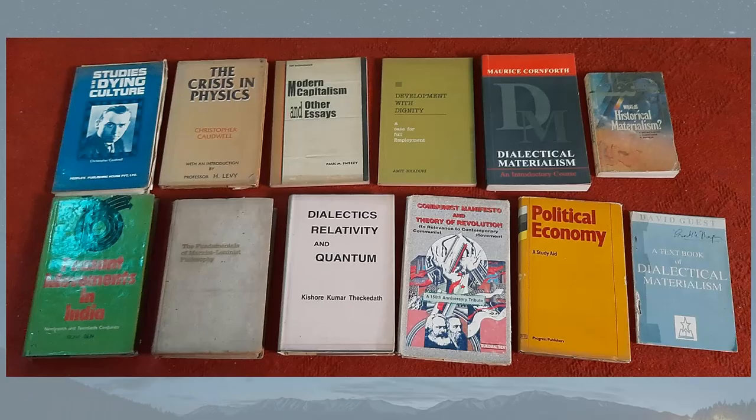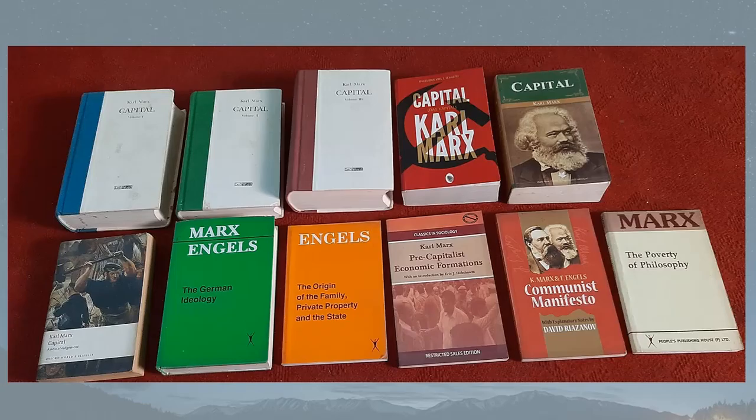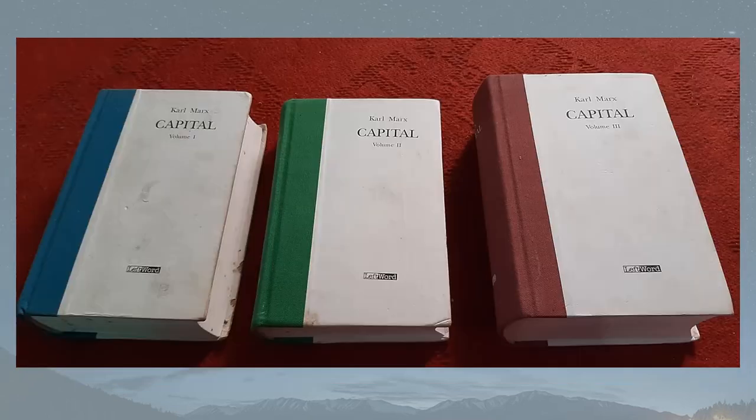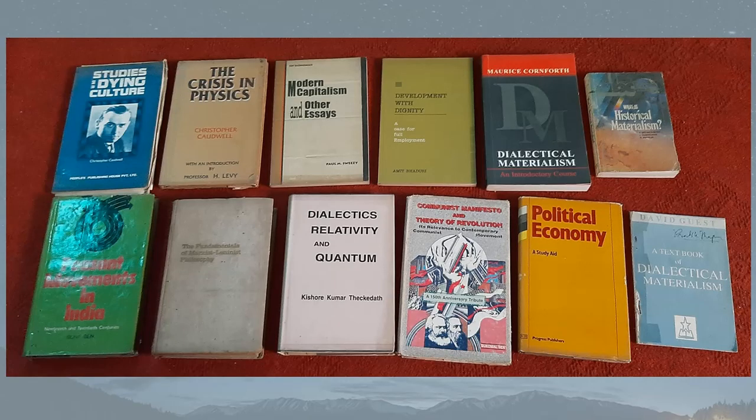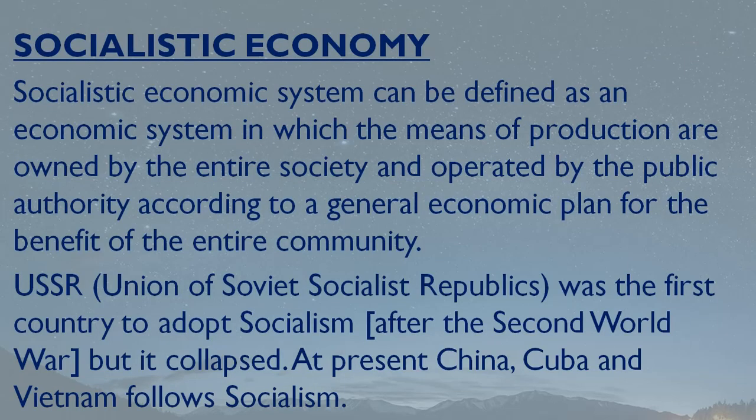I have just shown you my personal collection of books. These are the books written by Karl Marx himself. This is the main book, actually called Das Kapital in German. It is a translated version in English. And these few books are completely based on socialism. Whatever topic we are discussing right now, these books are for the same.